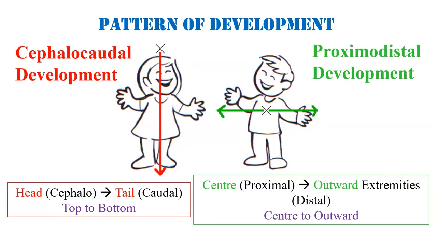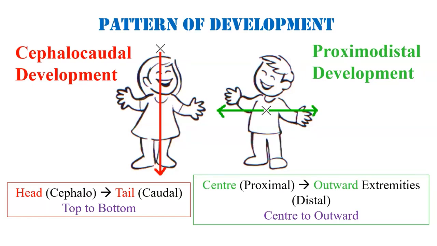For example, during the prenatal development, the brain and facial features develop before the legs and feet, right? This pattern can also be observed in infants, who initially gain control of their head and neck muscles before their legs and arms, right?